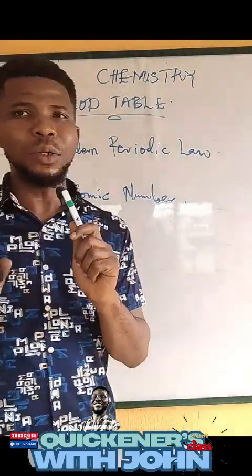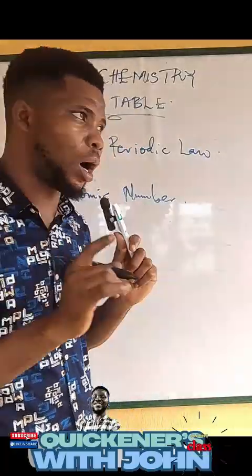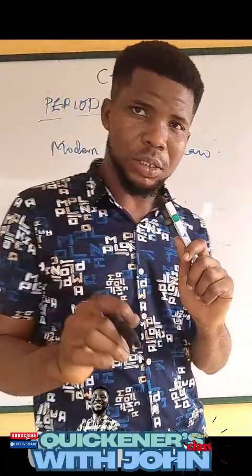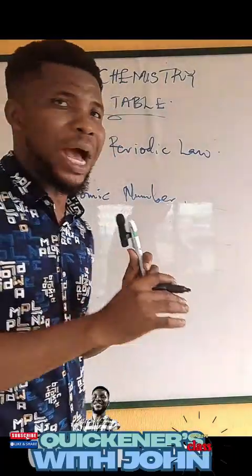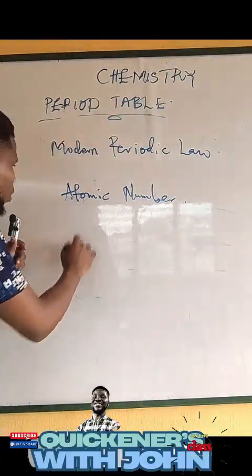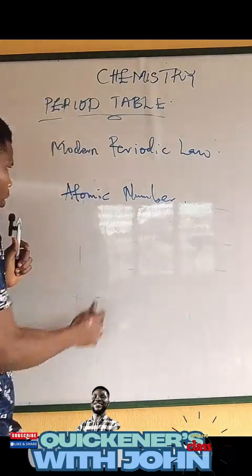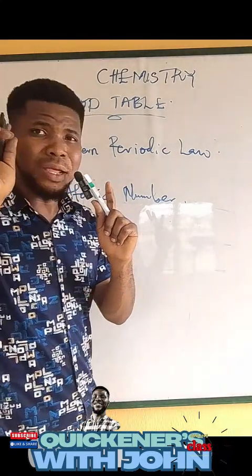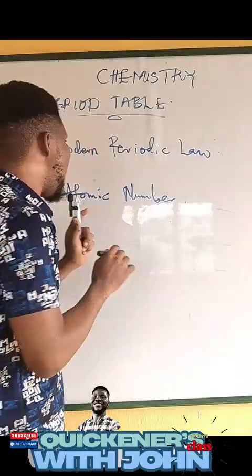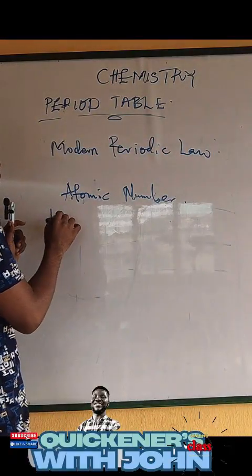Now, the next thing we need to look at is what we call the group and the period. Because we are talking about a table, we should have rows and columns. In the modern periodic table, we have 18 columns.